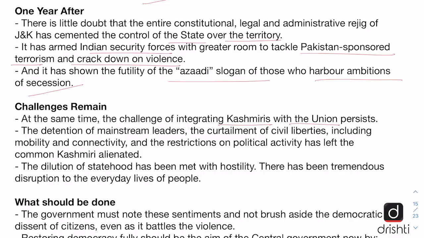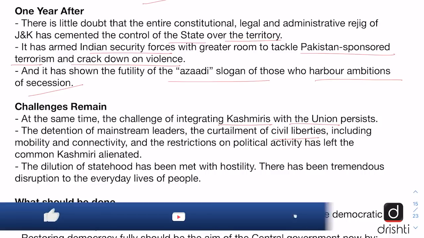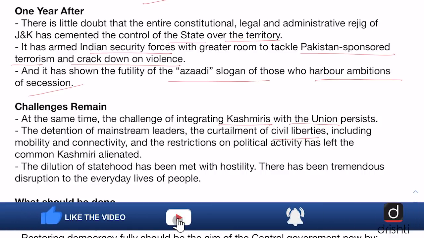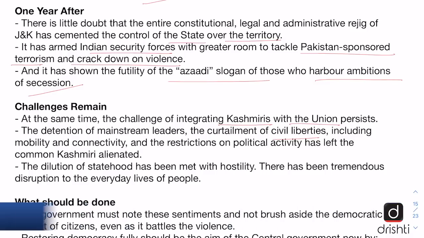There has been long detention of the mainstream political leaders, the curtailment of civil liberties, including mobility and connectivity, and other restrictions on political activity, which has left the common Kashmiri alienated, and this needs to be addressed on an urgent basis.